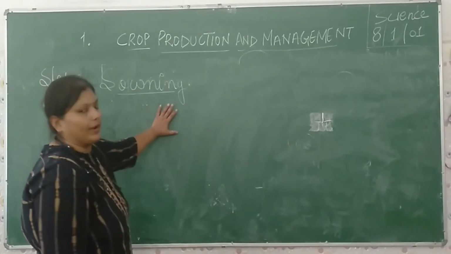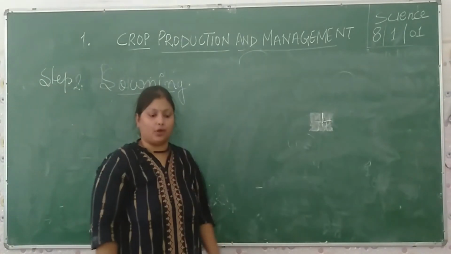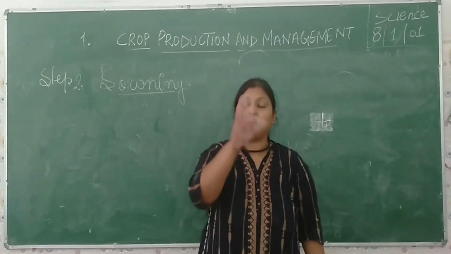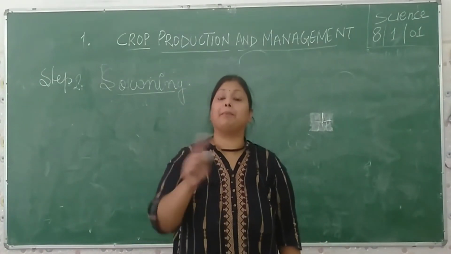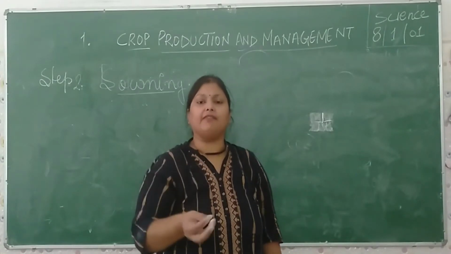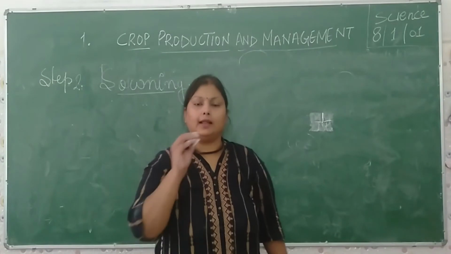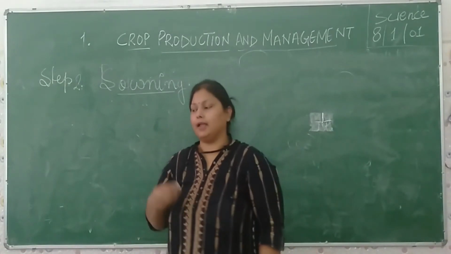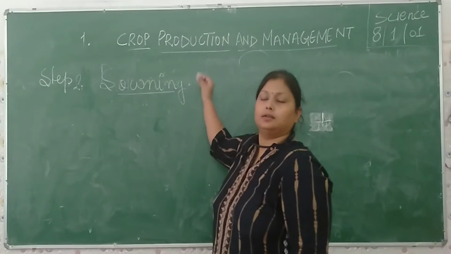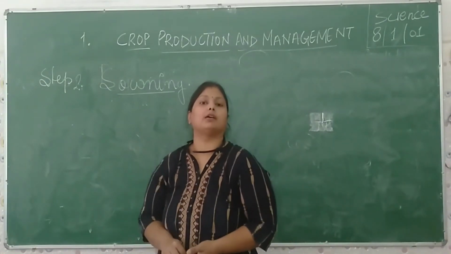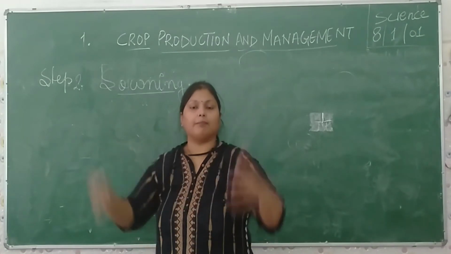So what is sowing? Sowing is the process of putting the seeds in the prepared field, where all the leveling, turning, tilling and plowing is done. In that prepared soil, we pour the seeds for the germination and development of the plant.